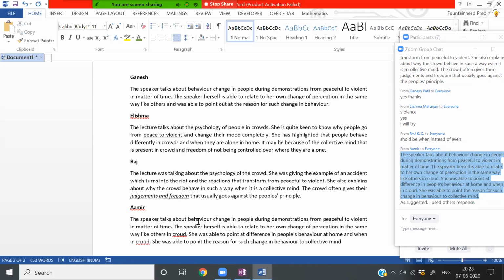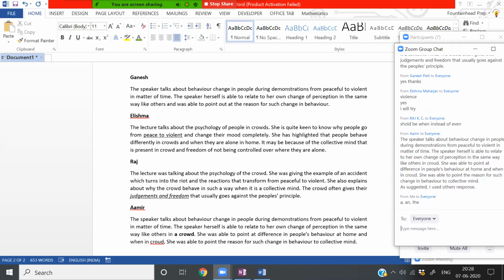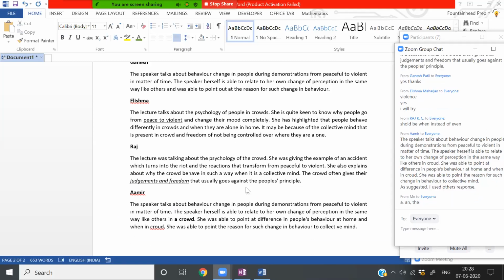Okay, the speaker talks about a behavior change in people during a demonstration from peaceful to violent in a matter of time. Okay, the speaker herself is able to relate her own change of perception in the same way as others in a crowd. Okay, so articles are something that you have to keep in mind. A and the, these are really important, especially because it's a computer graded exam. A and the mistakes we should try to avoid.